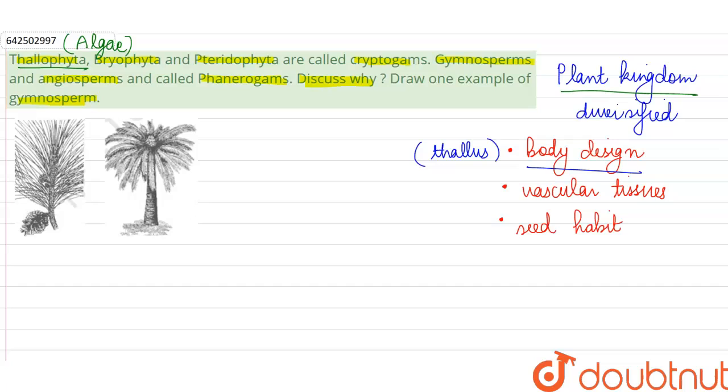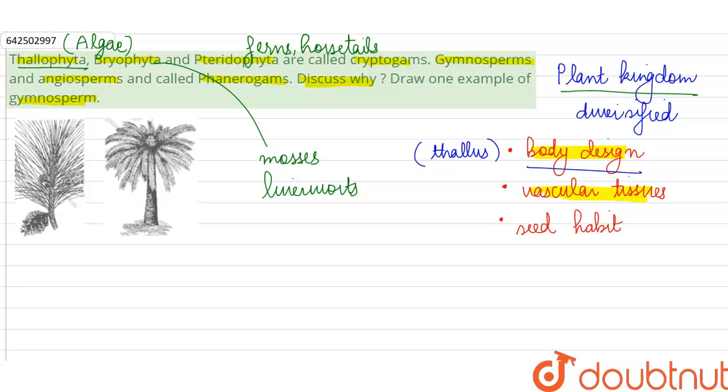Those plants which have such a thallus, which is the algae, are called Thallophyta. After this, we have a group called Bryophyta, in which we place simple plants like mosses and liverworts, but still more developed than the algae. After this, we have the pteridophytes. Here we place plants like ferns and horsetails, which do not have seed habit. They can't produce seeds, but otherwise their body design is well differentiated into leaf, root, stem, and they also have the vascular tissues.